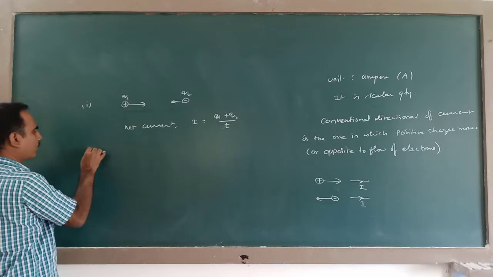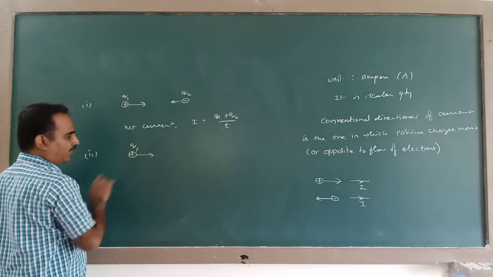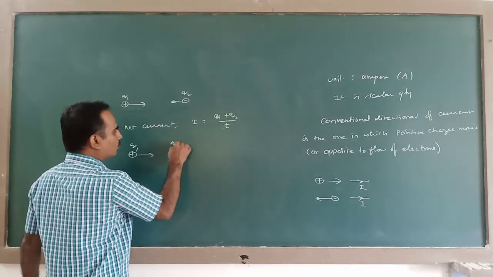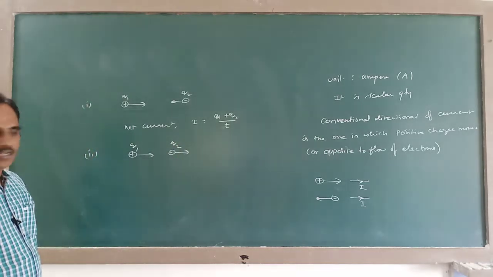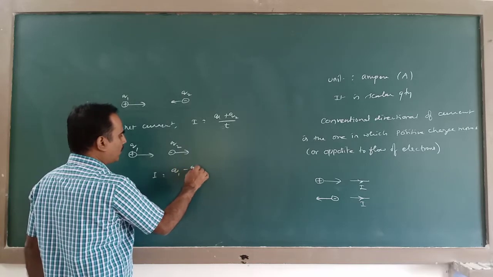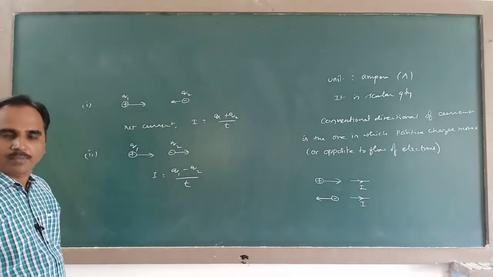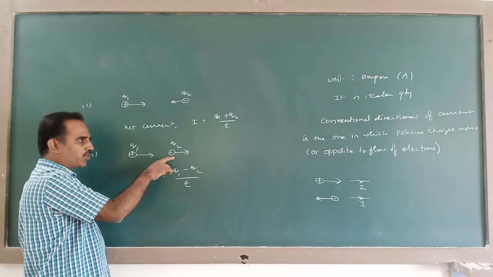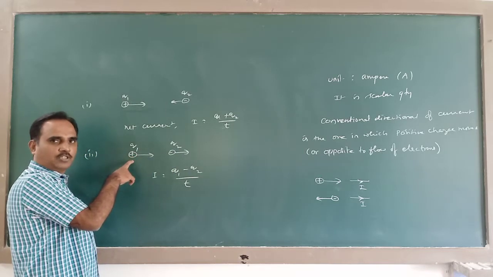Similarly, if a charge Q1 is moving in this direction, and a charge Q2 is also moving in this direction in time T, then what is the net current? I is equal to (Q1 minus Q2) divided by T. Because the direction of current due to the motion of negative charge is opposite to the direction of current due to the motion of positive charge.